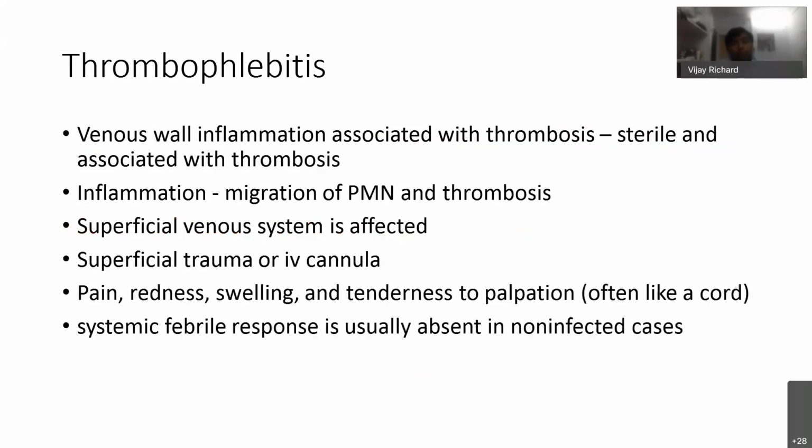Thrombophlebitis is a venous wall inflammation associated with thrombus. It's usually sterile. Again, it's because of inflammation, migration of polymorphonuclear neutrophils, and the thrombosis. A complex pathway is involved, and the superficial venous system is affected. The clinical scenario, we know, is pain, redness, swelling, and tenderness.